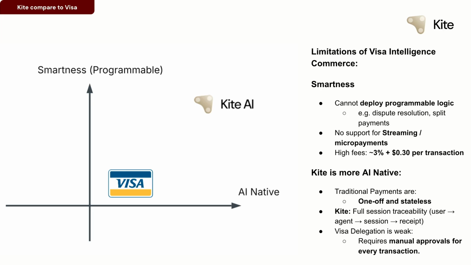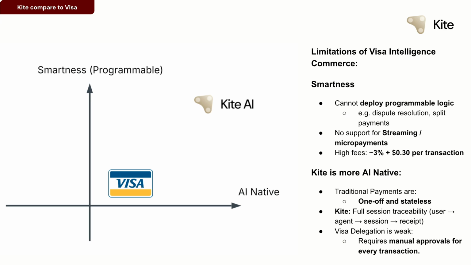So why use a new payment rail instead of a traditional payment rail? First, a traditional payment rail cannot deploy programmable logic. Because it's blockchain, it's EVM compatible, and you can deploy any type of business logic. For example, you may want to have dispute resolution, split payment, or streaming payment, micro payment, pay as you go in this case.